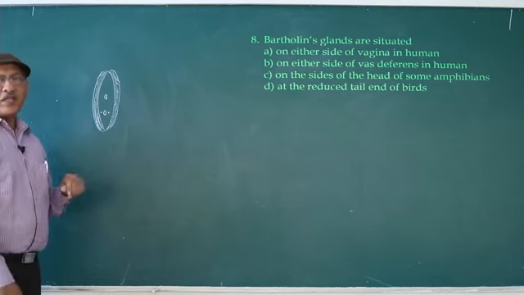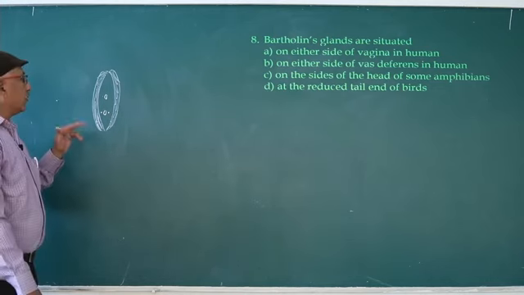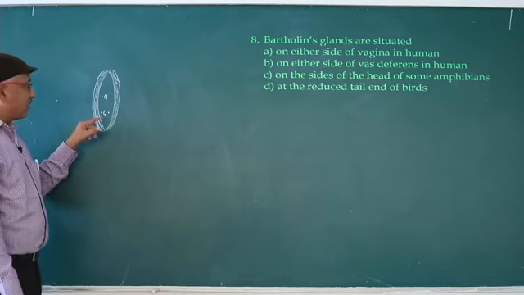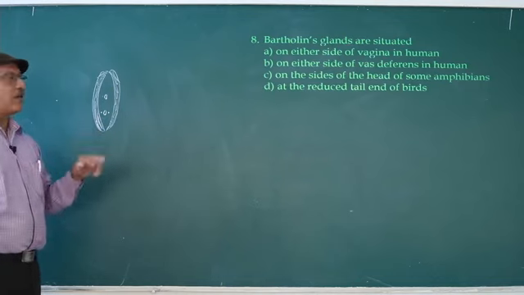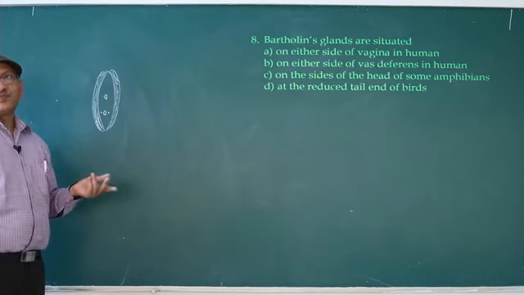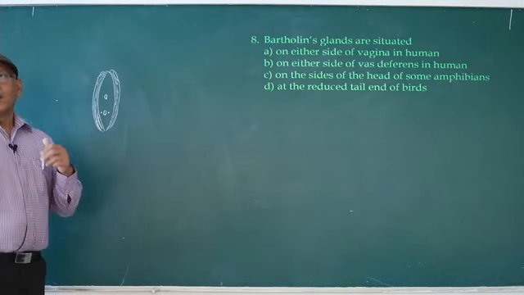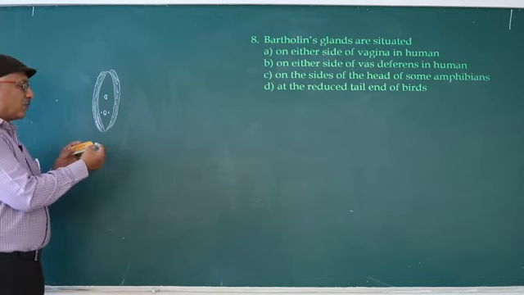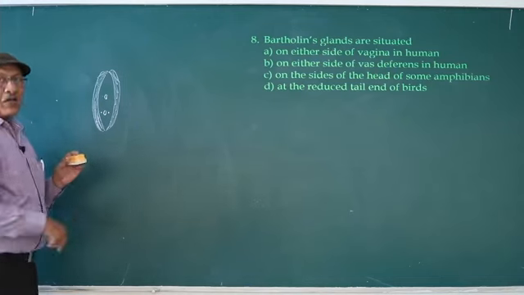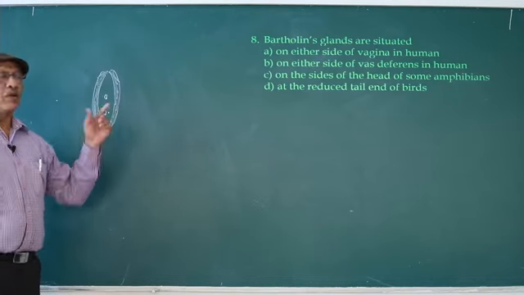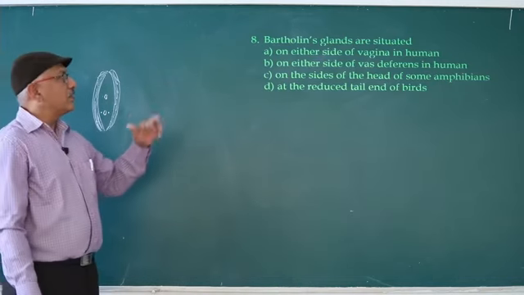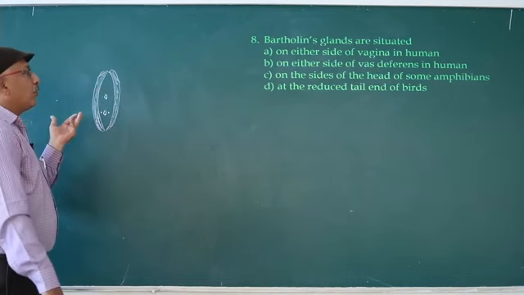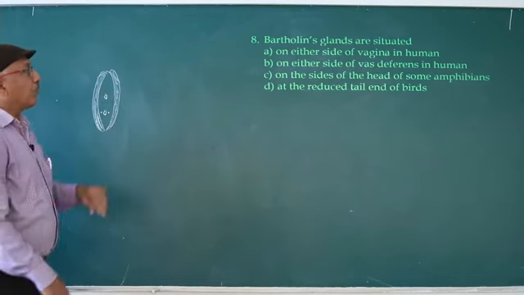The anterior part contains 2 more glands, present below the level of the vestibule, known as lesser vestibular glands. So answer is on either side of the vaginal opening in human beings.